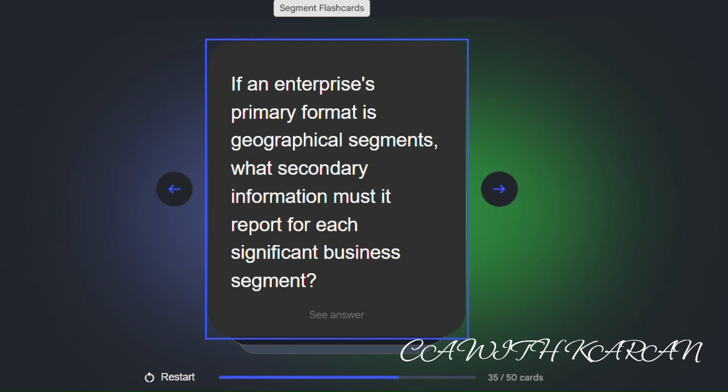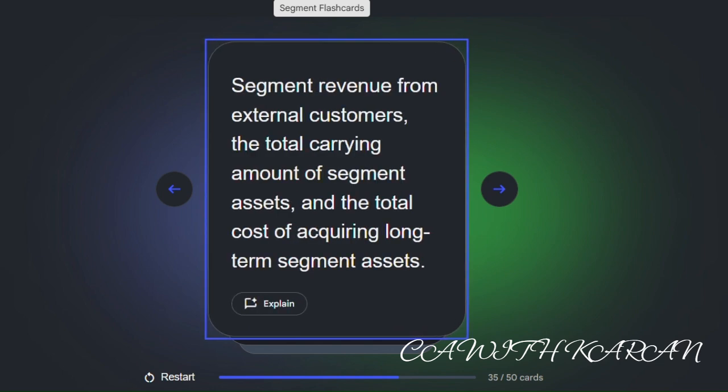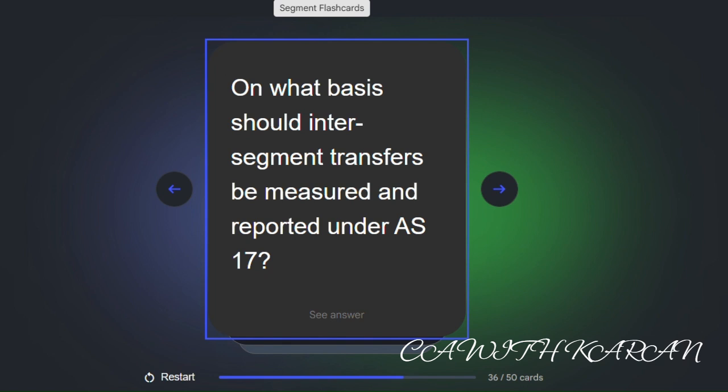If an enterprise's primary format is geographical segment, what secondary information must it report for each significant business segment? Segment revenue from external customers, the total carrying amount of segment assets, and the total cost of acquiring long-term segment assets. On what basis should inter-segment transfers be measured and reported under AS 17?